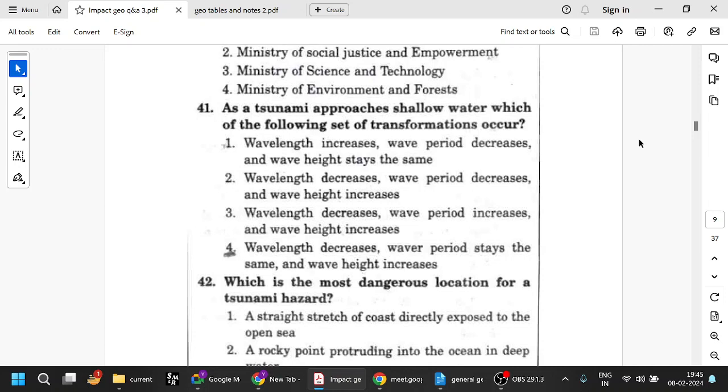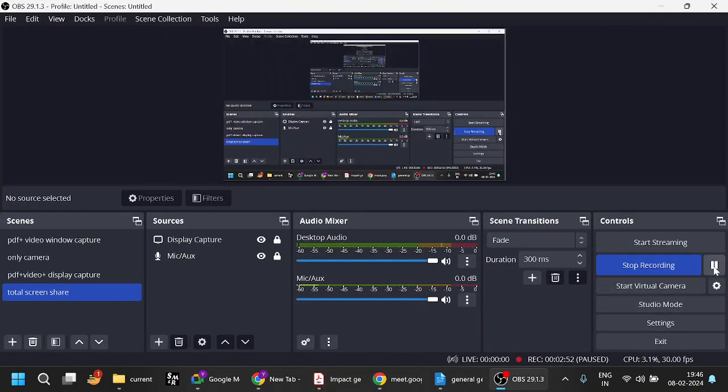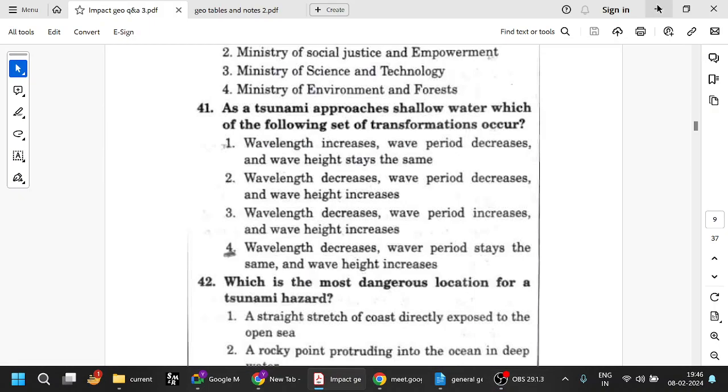As a tsunami approaches shallow water, which of the following set of transformations occur? Wavelength decreases and wave period stays the same, and wave height increases. Obviously, it is common sense. So wave height will increase and the wavelength will decrease and wave period stays the same. Just try to remember those things.